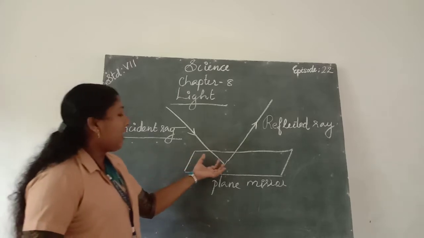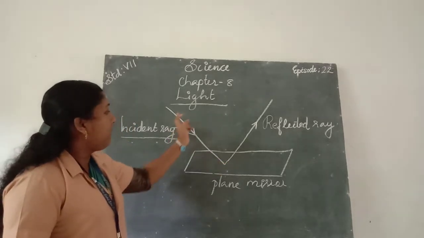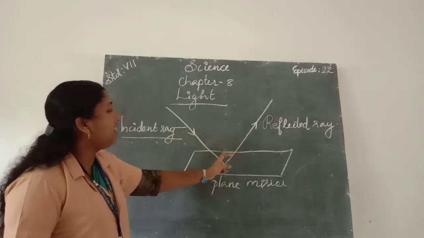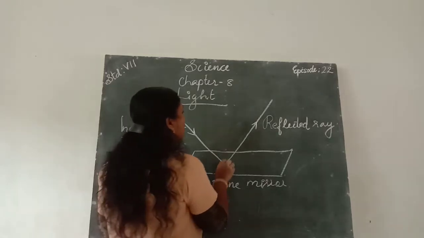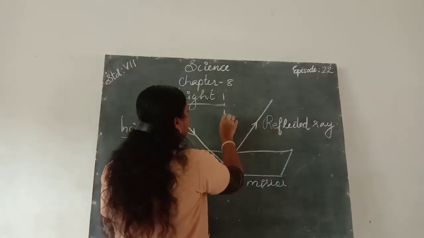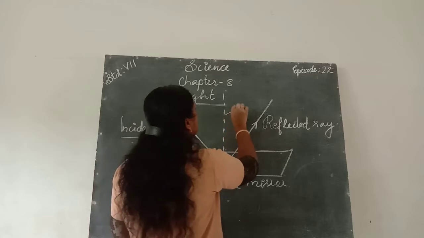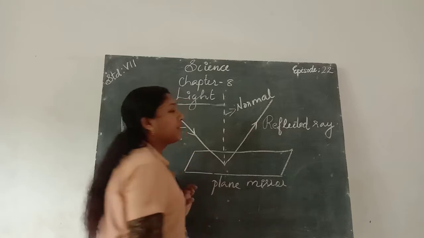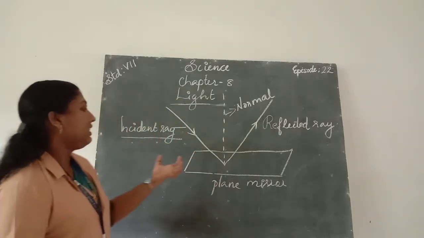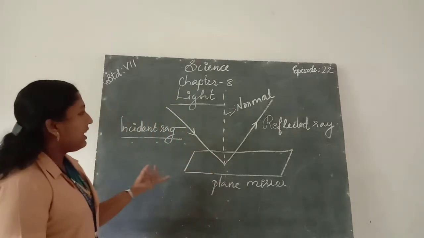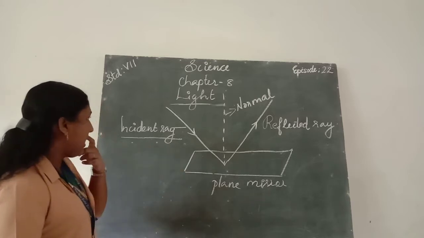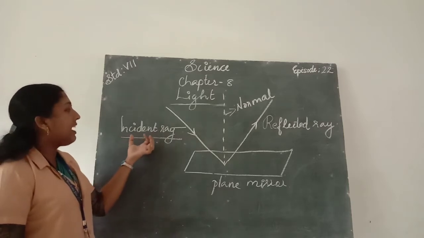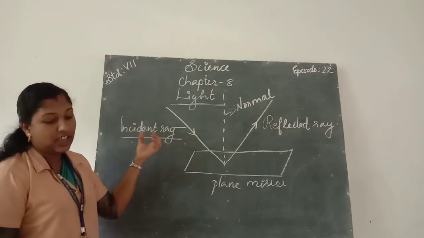Normal means we draw an imaginary line that is perpendicular at the point of incidence. This is called the normal. From this we can speak about the incident ray, reflected ray and normal.